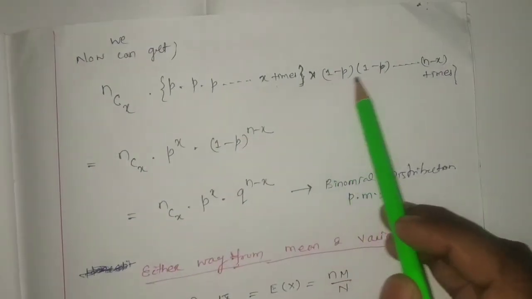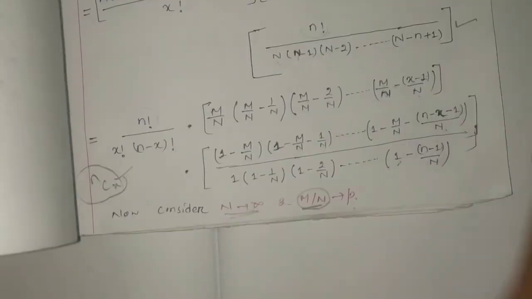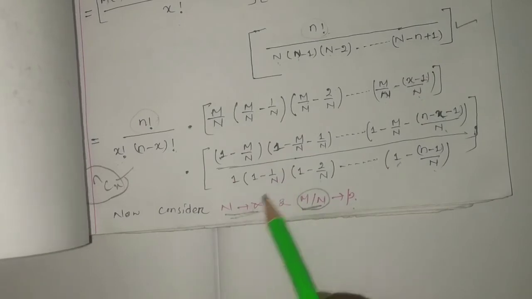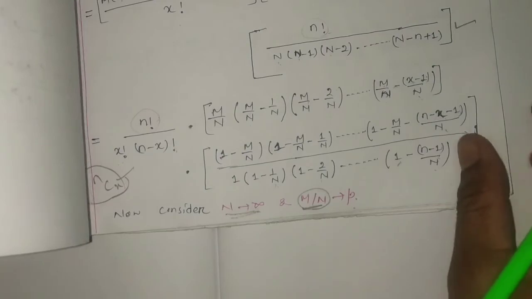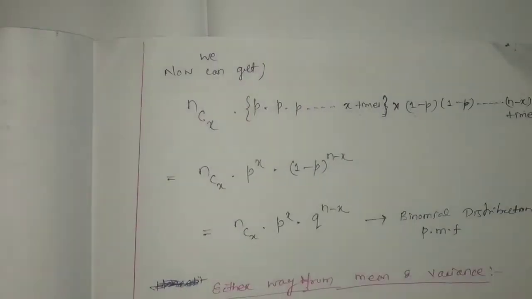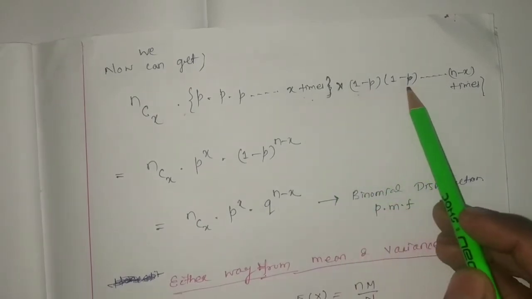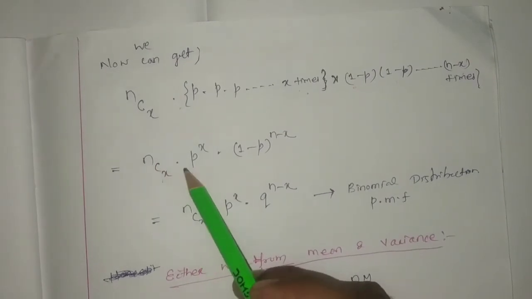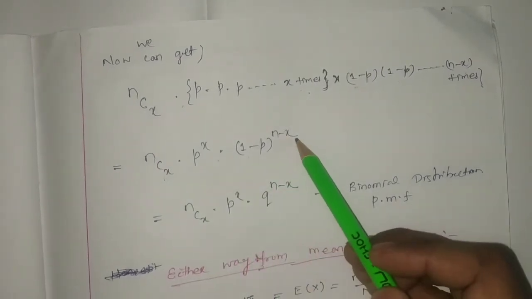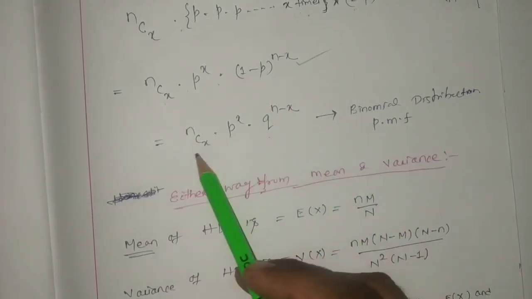So the same thing has been written: 1 minus p, 1 minus p, up to n minus x times, then divided by 1, because 1 by n tends to 0, this will be 0, this will be 0, and 1, 1, 1 will be there, so the denominator will be 1. Finally we got nCx into p, up to x times, into 1 minus p, up to n minus x times. So we can write nCx into p to the x into 1 minus p to the n minus x, right? We know that 1 minus p is nothing but q, that is your binomial distribution PMF.